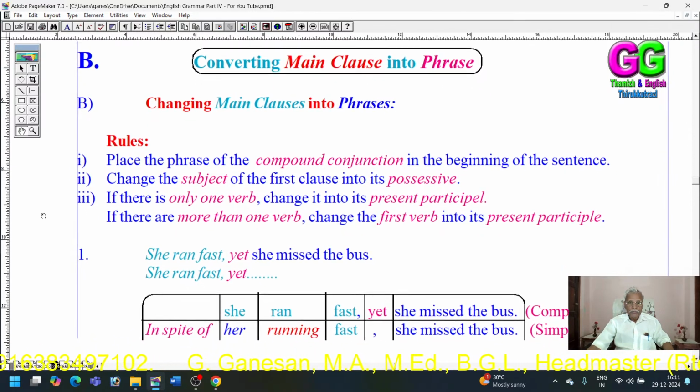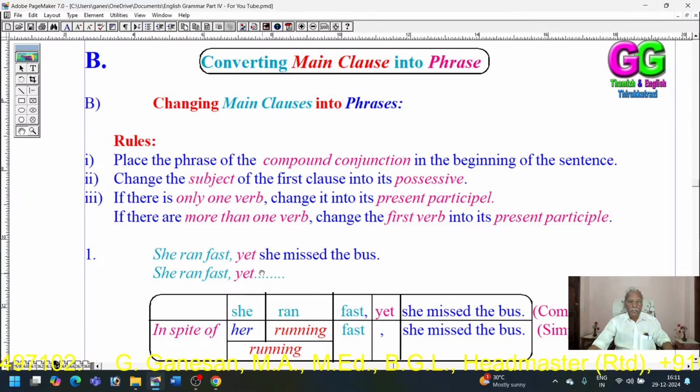My dear children, in this sentence, look here. She ran fast, yet she missed the bus. In this compound sentence, the compound conjunction is yet. This compound sentence should be converted into its phrase. The phrase of the compound conjunction yet is in spite of. So, yet has been converted into the phrase in spite of.